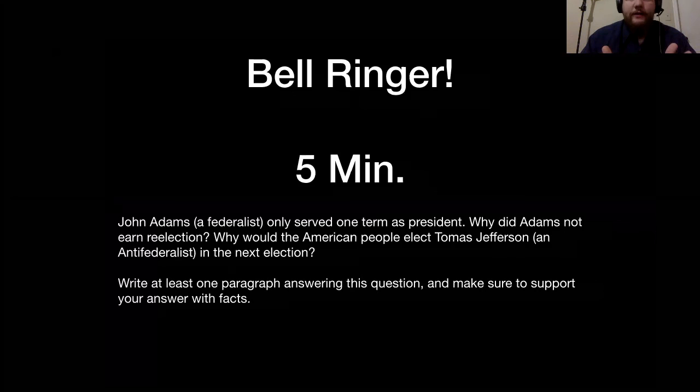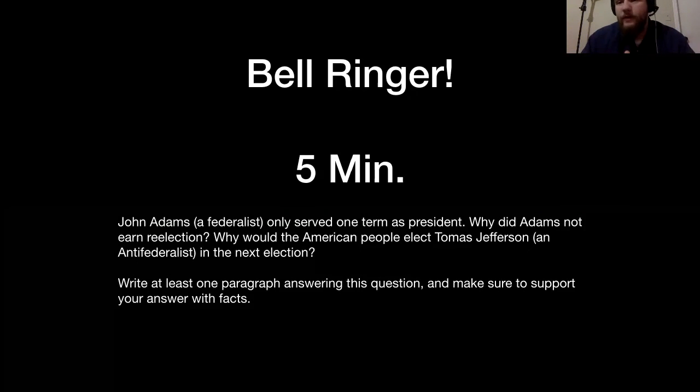These are very different sides of the political spectrum. So why did the American people switch from a federalist to an anti-federalist? This is similar to today going from a Republican to a Democrat. Write at least one paragraph answering this question and make sure you support your answer with facts. We will revisit this when you're done.